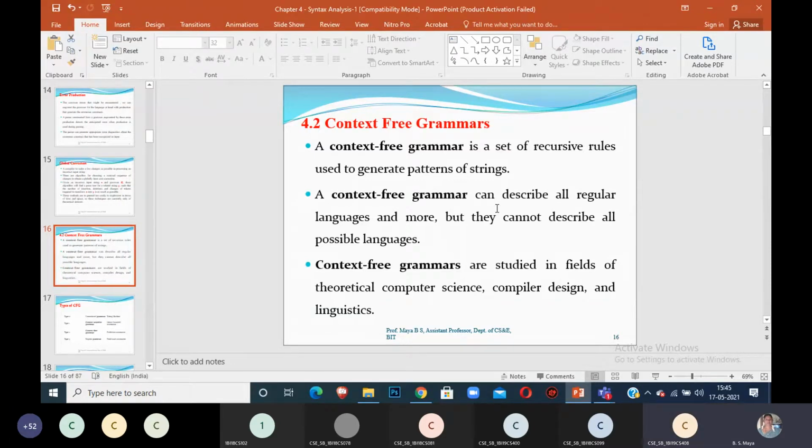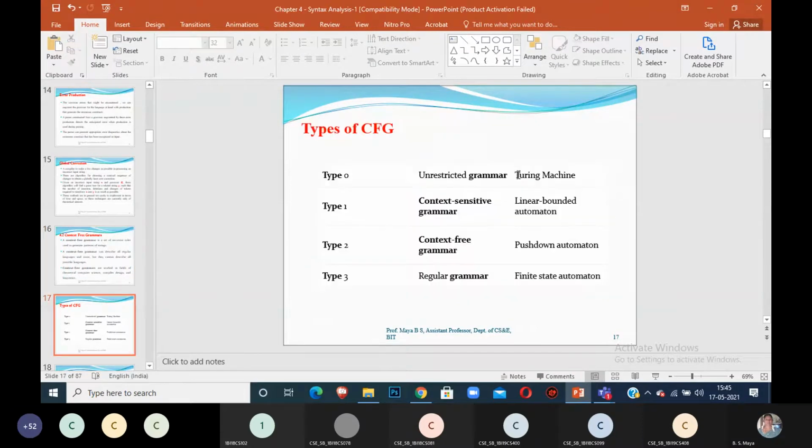The next question is, what are the types of context-free grammar? Anyone? Types of grammar? Okay, we can categorize them into different types: Type 0, Type 1, Type 2, Type 3 grammar.